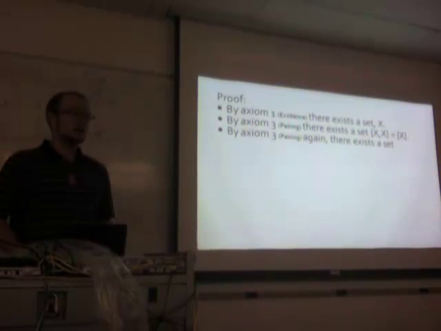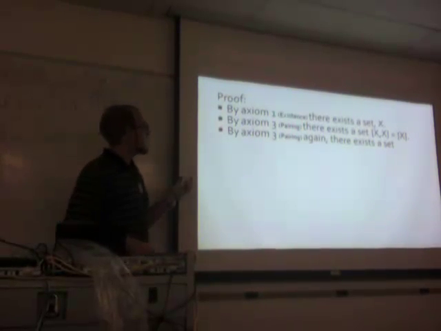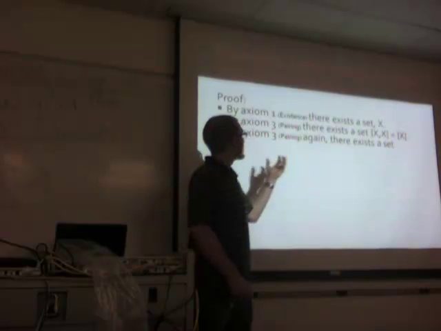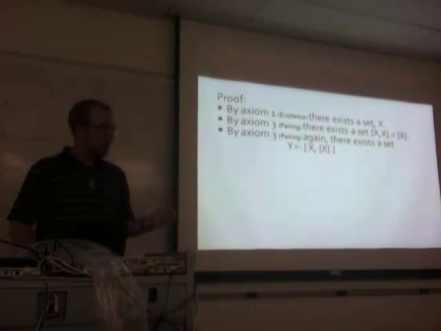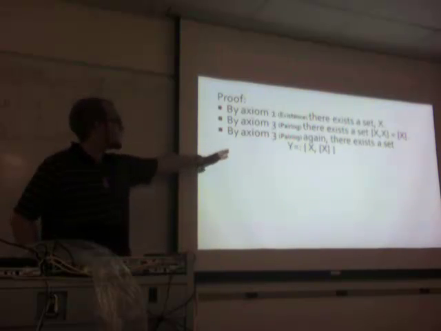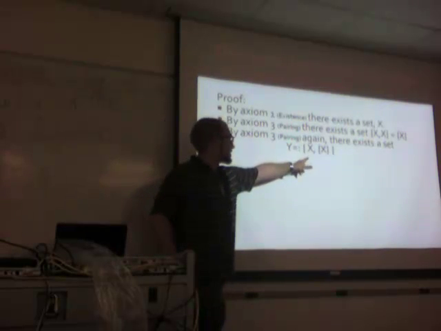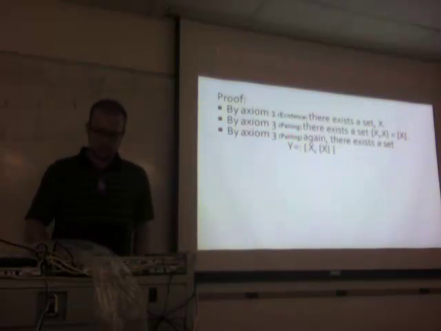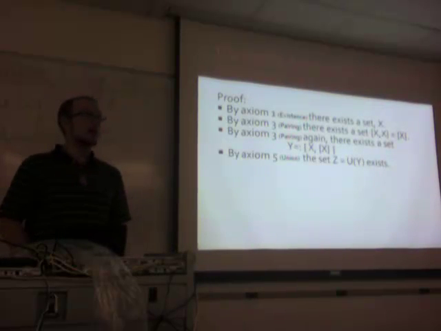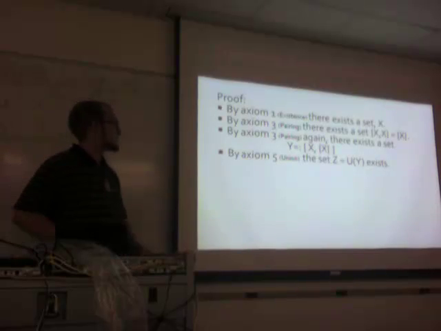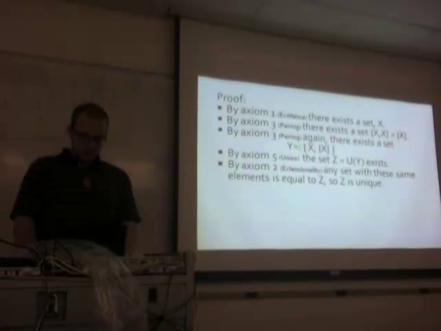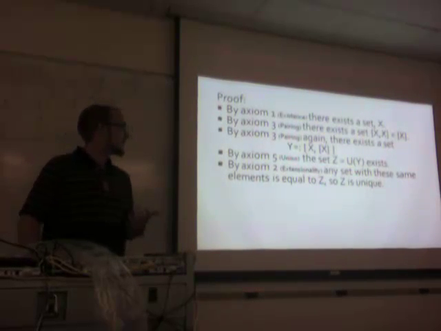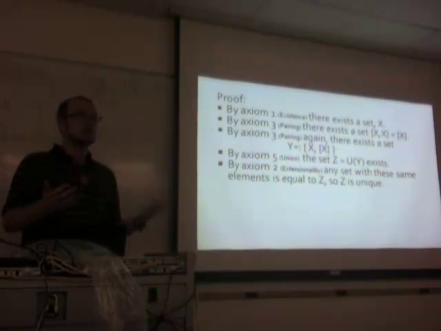By pairing again, we now consider the set X and the set containing X. By pairing, there exists a set containing these two. We will call it Y. It contains the element X, and it contains the set containing the element X. By axiom 5, union, there exists a set Z, which is the union of Y. By the second axiom, extensionality, any other set that has these elements as well is going to be equal to it.